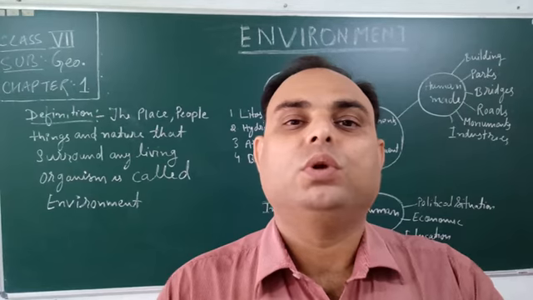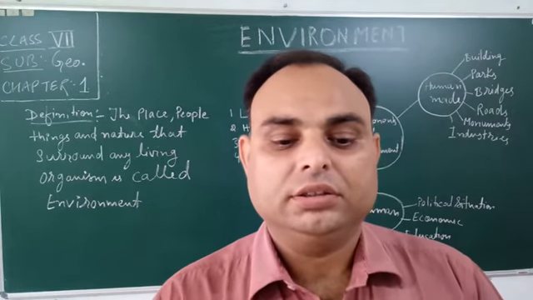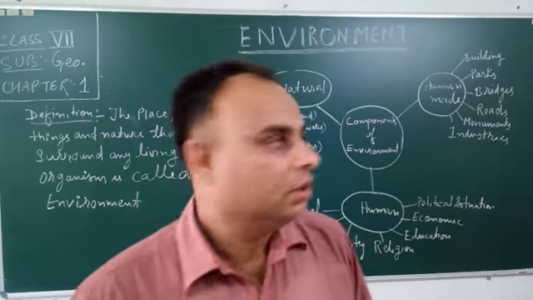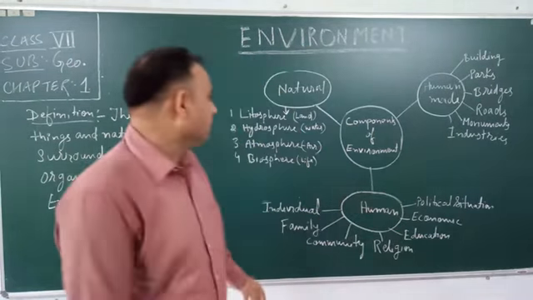One by one we will see. The natural environment is divided into 4 parts: lithosphere, hydrosphere, atmosphere, and biosphere.